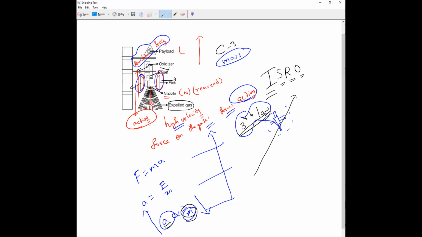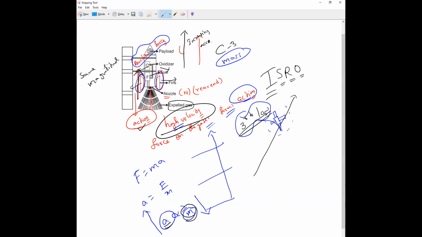Action is equal to reaction. Here, the action is shown by the fast moving gases, so they will exert a force of the same magnitude in the opposite direction on the rocket, so that the rocket keeps going up with increasing acceleration. Is it all okay, everybody?